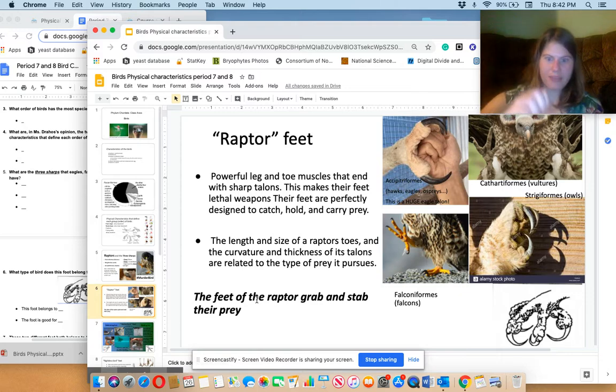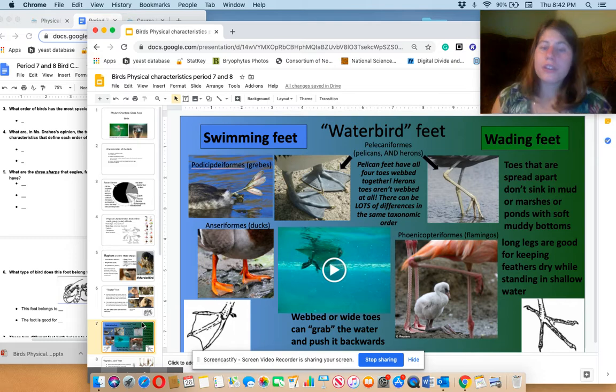It's the claws that stab and murder. So very different feet are in the waterbird feet. So if you're a water bird, there's 2 ways to get around in an aquatic environment. You either swim or you stand.